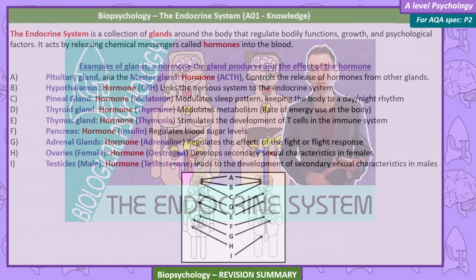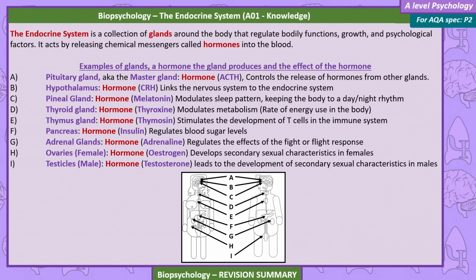The endocrine system is a collection of glands around the body that regulate bodily functions, growth, and psychological factors. It acts by releasing chemical messengers called hormones into the blood. Examples of glands, the hormone the gland produces, and the effect of the hormone. A. Pituitary gland, also known as the master gland. Hormone ACTH controls the release of hormones from other glands. B. Hypothalamus, hormone CRH, links the nervous system to the endocrine system.